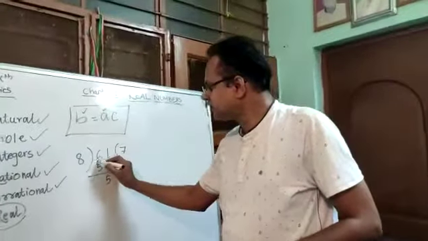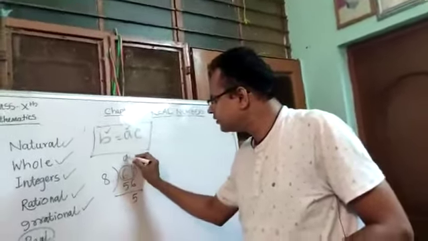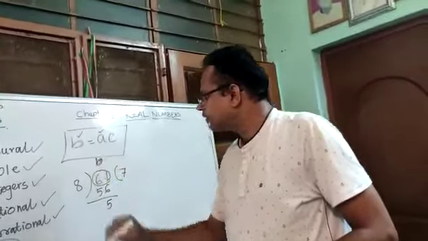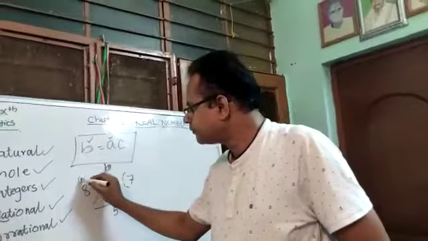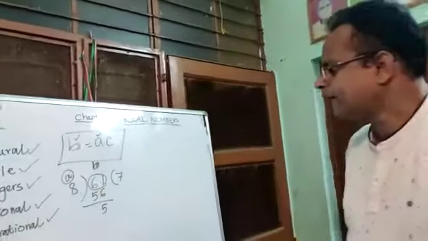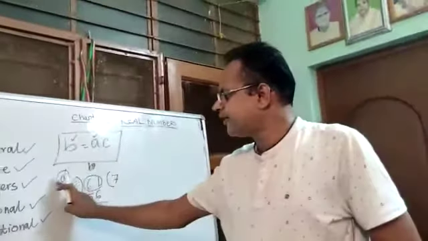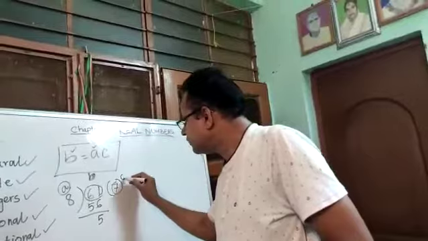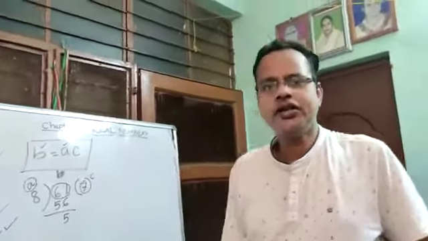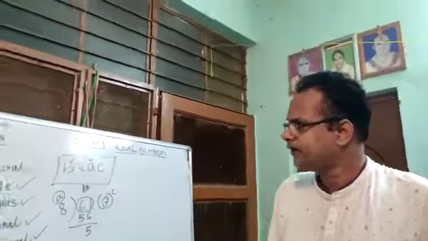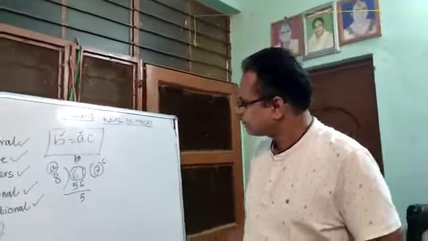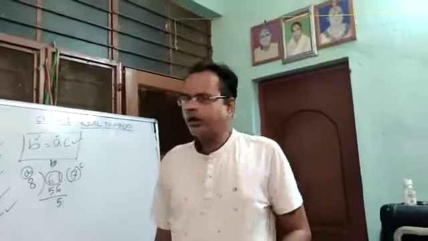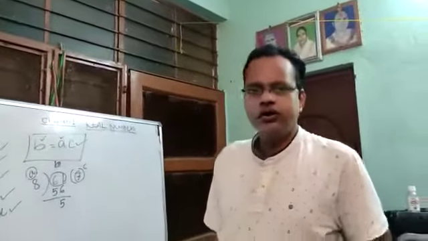If we consider this 61 as b, and this one as a, then b is divisible by a, and there exists another integer c. The 7 will be considered as the integer c. Is that clear? Then we will satisfy the equation, that is b is equal to ac.